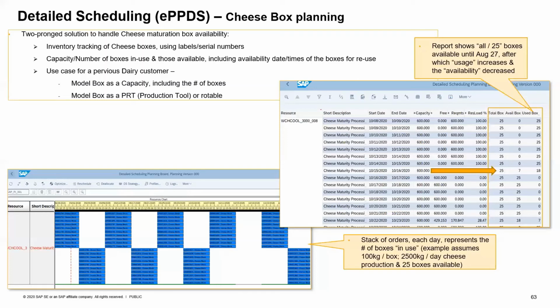Like we said, we can model this in many different ways, and this was another example to show you. In a nutshell, this wraps up all the demonstrations related to PPDS. To complement the toolsets that are available in IBP, PPDS has its own set of functionalities. The user interface is pretty slick, easy for the production planners and the schedulers to use on a day-to-day basis. And the functionalities that the typical dairy industries ask for are majorly met in the PPDS system.